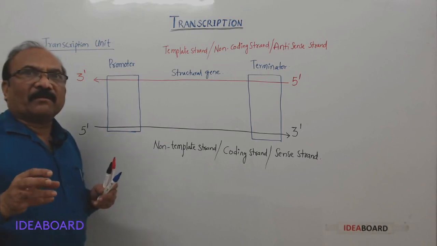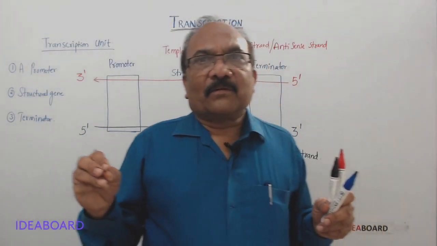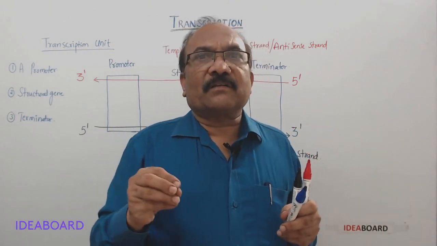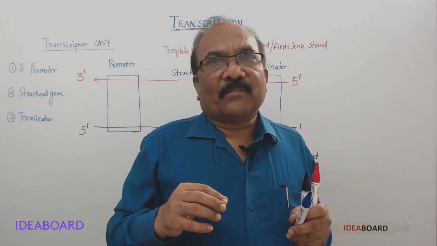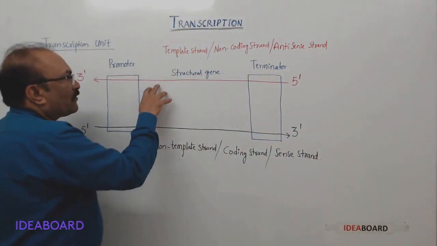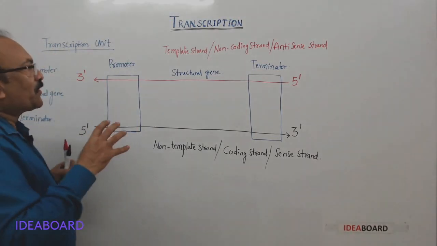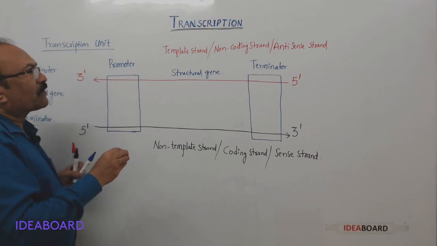As we have already discussed, the polymerization direction is 5 prime to 3 prime. So that means only one will behave as the template strand, and here I have used two different colors for differentiation.